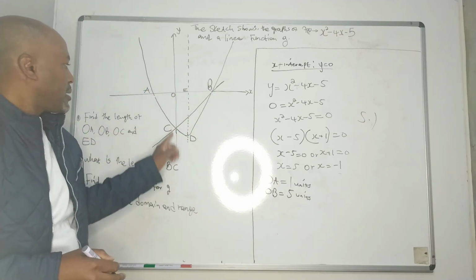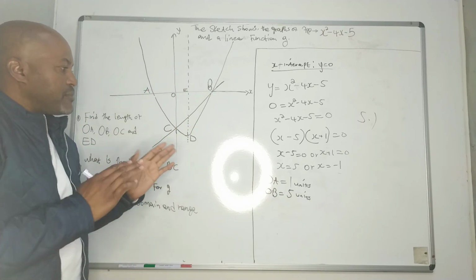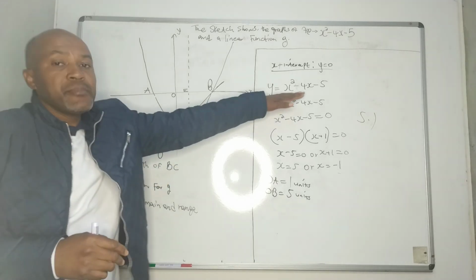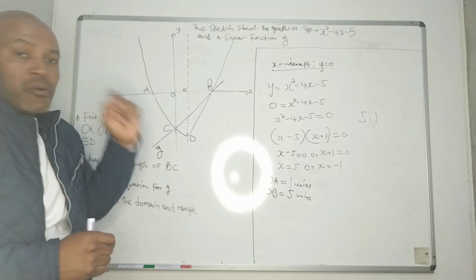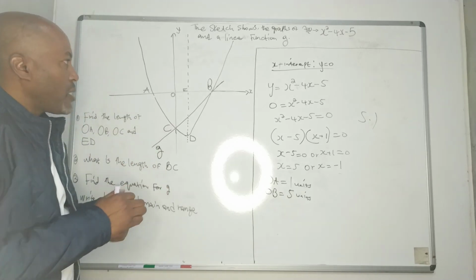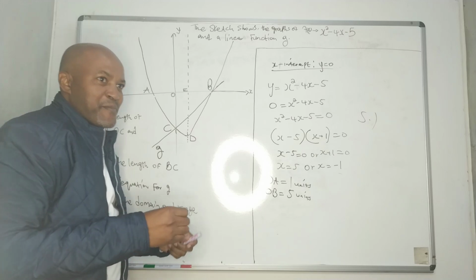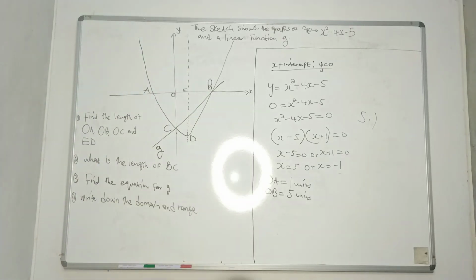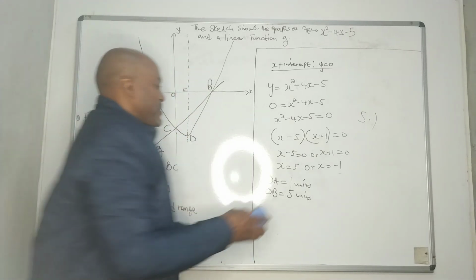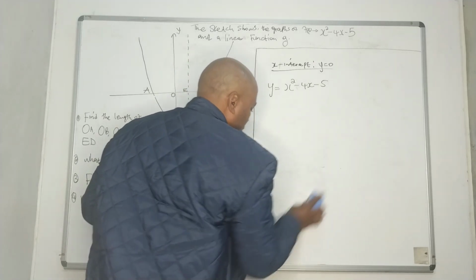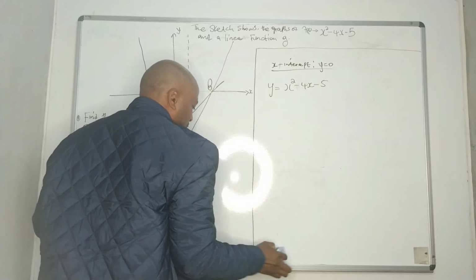It's the y-axis. So it means we need to find the value of y here using the very same function. How are we going to do that? How are we going to find the value of y?